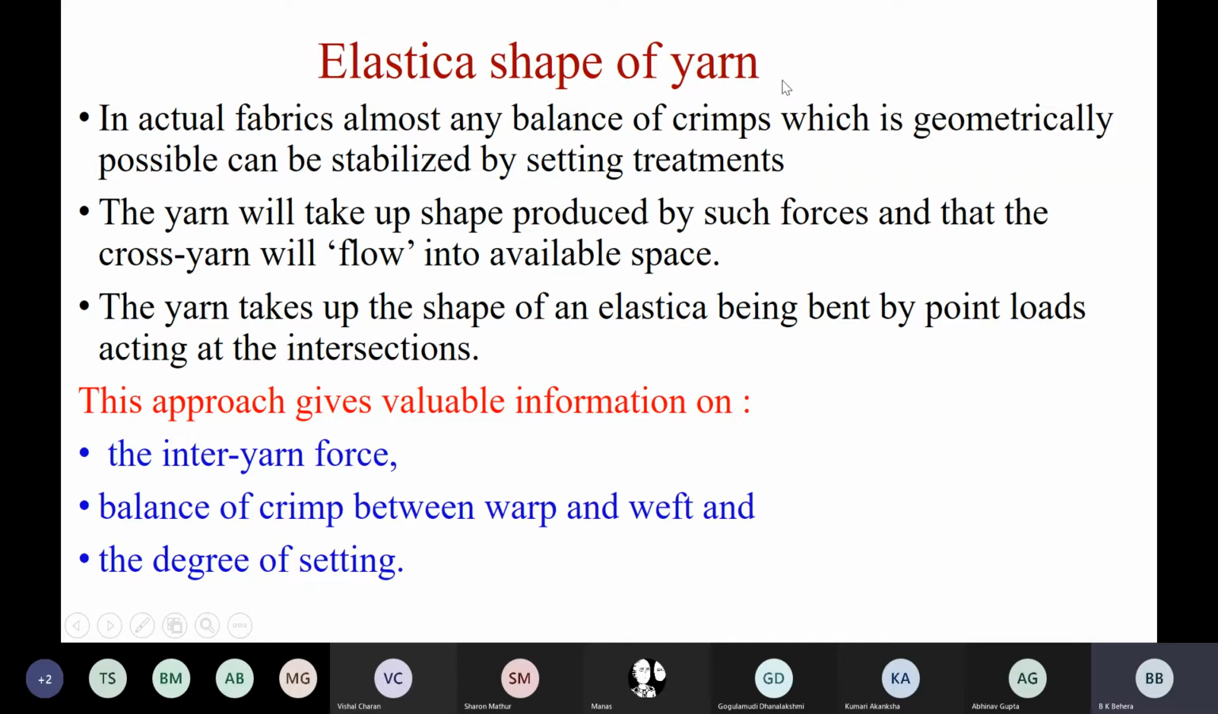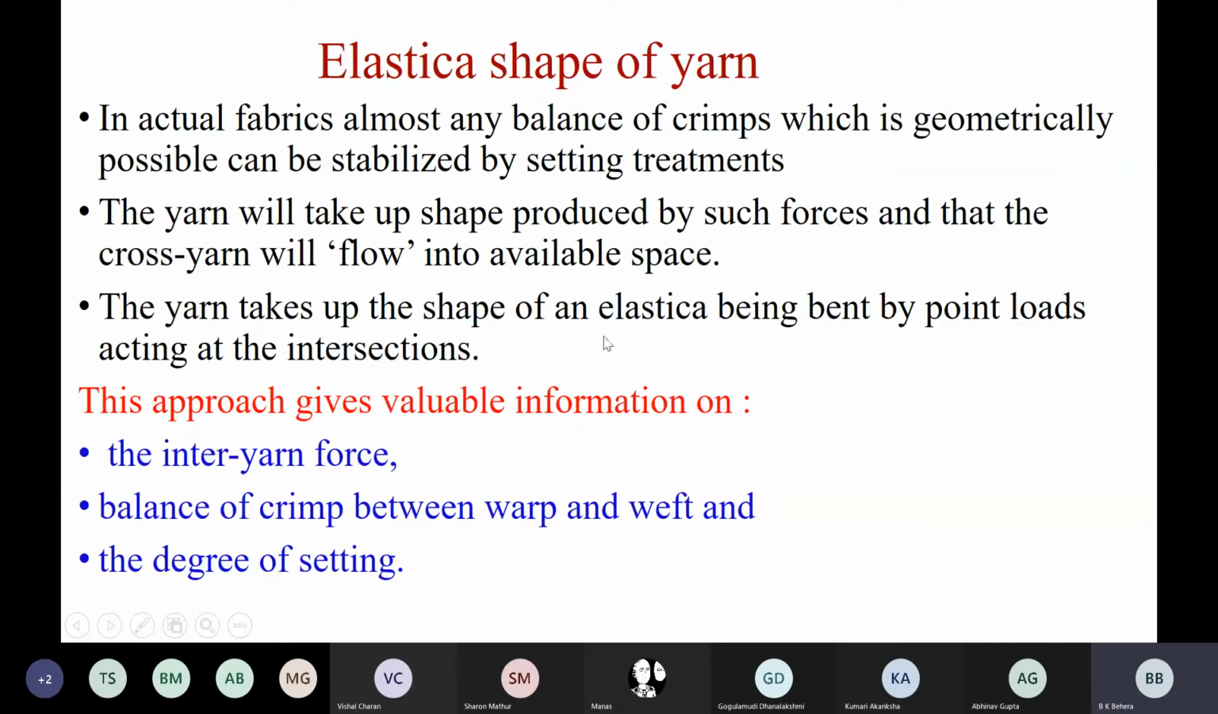What exactly is the elastica shape of yarn? In actual fabric, almost any balance of crimp which is geometrically possible can be stabilized by setting treatment. Just now I told you about setting treatment. The yarn will take up the shape produced by such forces, and the cross yarn will flow into available space, which is nothing but elastica. So only two concepts I told you: relaxation, that is setting treatment; and elastica, that is flow, depending on the space available to the yarn.